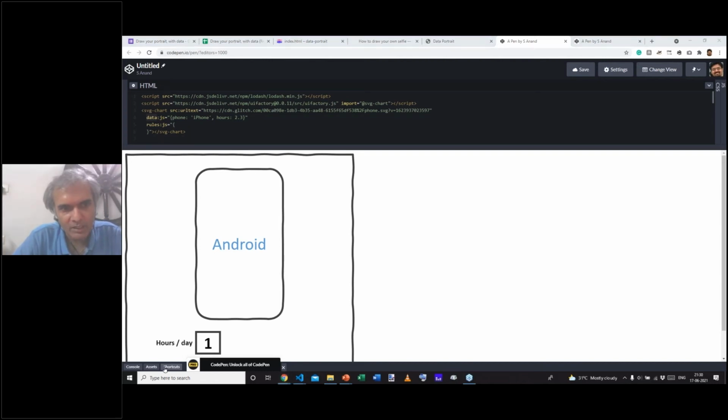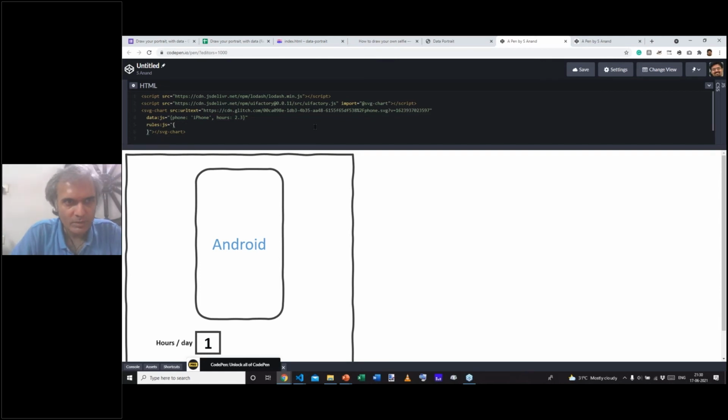Second, how many hours in a day do we use it: 0, 0.5, 1, 2, 3, etc. And we're going to set it up so that when we change the phone from iPhone to Android or vice versa, the color of the phone and the text of the phone changes. Second, when we change the number of hours, we will change the size of the bar and the text that represents the number of hours. These are the 4 changes that we're going to make.